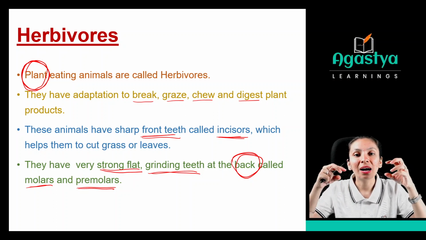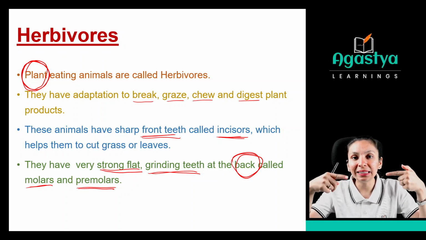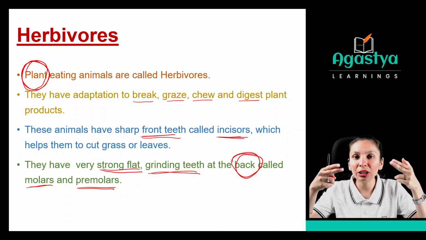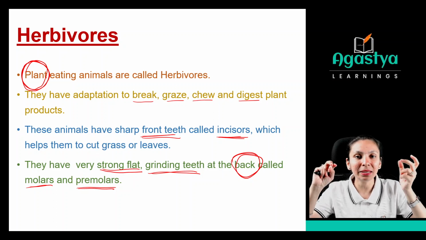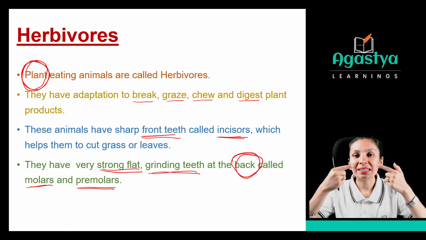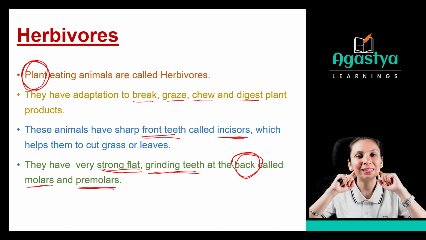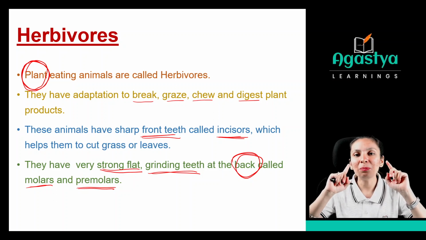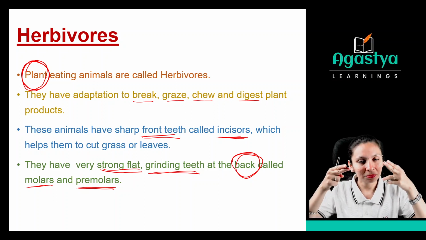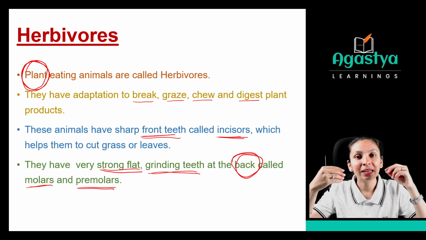As we look towards the back, the animals have molars and premolars, which help them to grind the food. How do you know this grinding? They help to mix the food, right? It is easily broken down into small particles and mixed. So that is grinding of food. So the incisor helps to cut down the food, and at the back, the molars and premolars help them to grind the food easily. How will you pronounce this, grind? Yes.